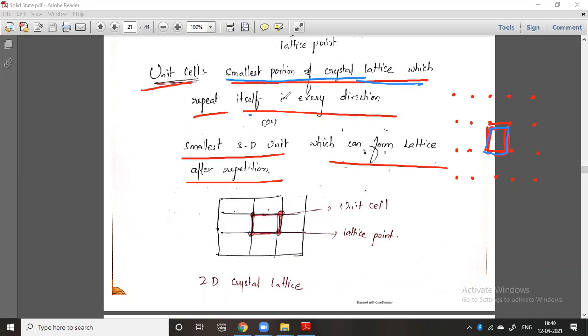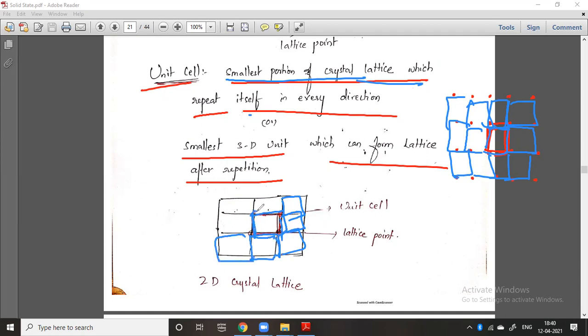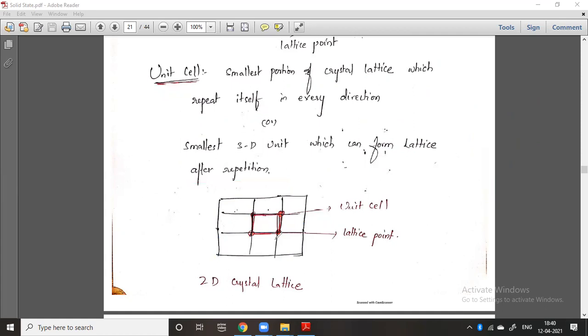So how can it repeat in every direction? You can easily understand here. See here, you can draw another one like this, and another one like this. So this is the smallest portion, and by repeating such units, it is actually a small portion in the total crystal lattice.